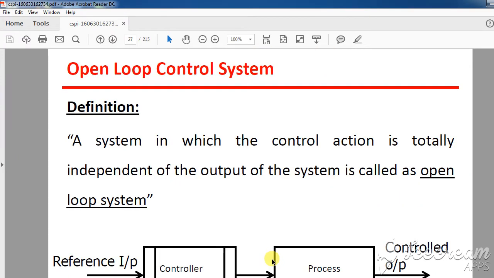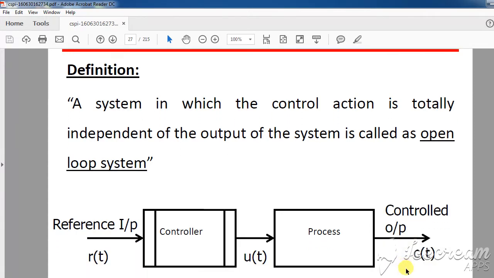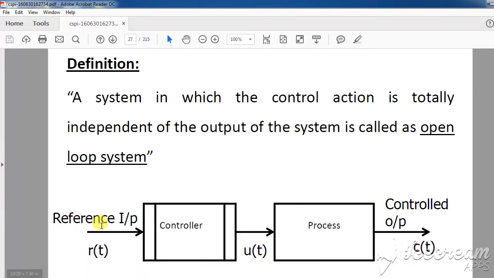Now, what do you mean by open loop control system? A system in which the control action is totally independent of the output of the system is called an open loop system. That means there is no relation between output and input. There is no feedback connection between output and input.